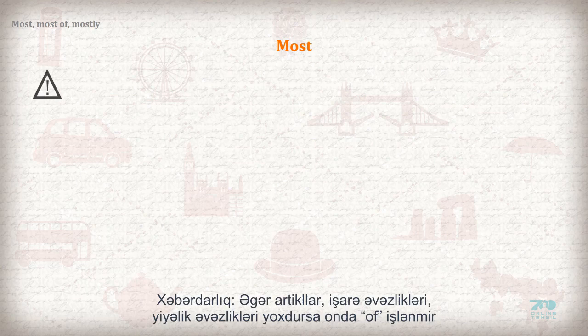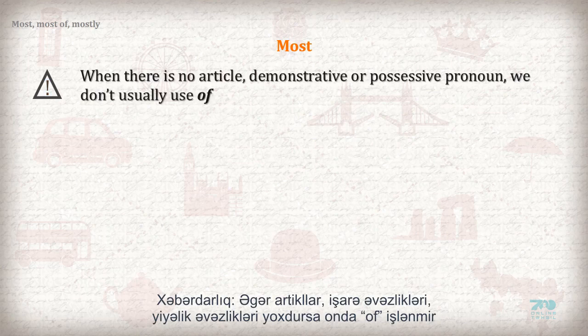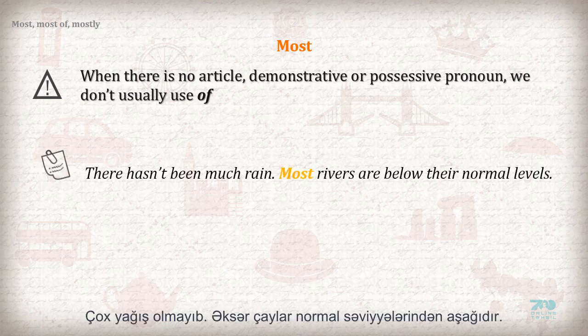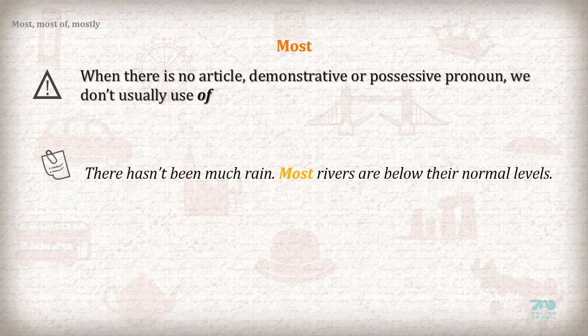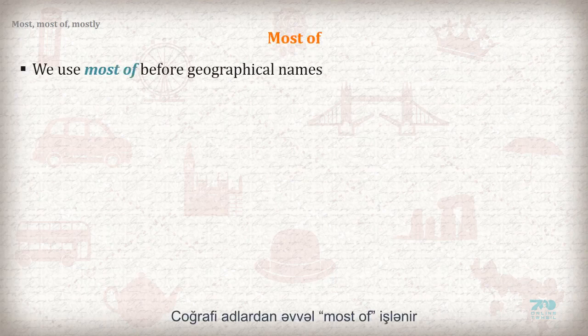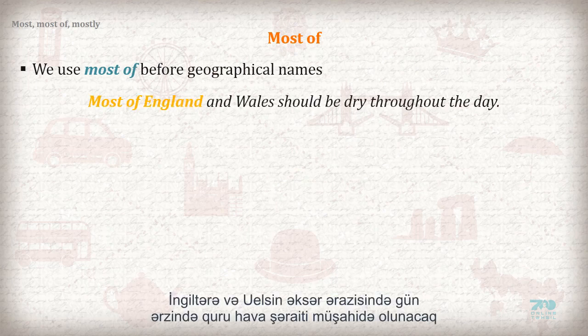Warning. When there is no article, demonstrative or possessive pronoun, we don't usually use of. There hasn't been much rain. Most rivers are below their normal levels. Not most of rivers are below of their normal levels. We use most of before geographical names. Most of England and Wales should be dry throughout the day.